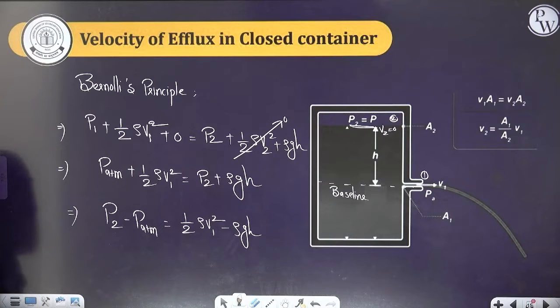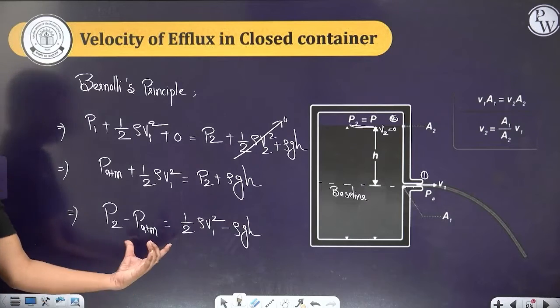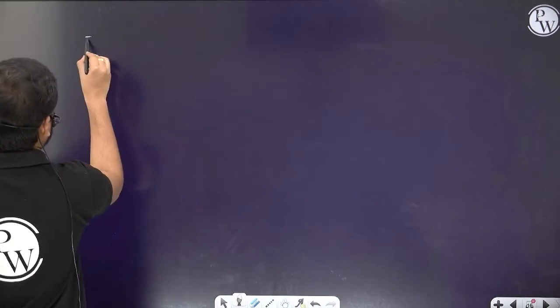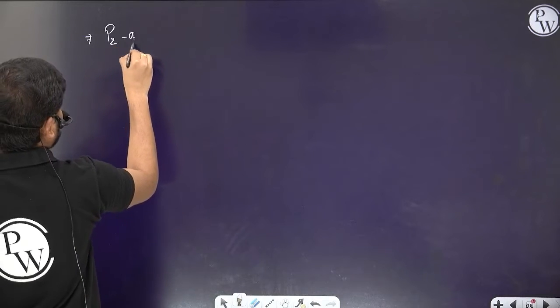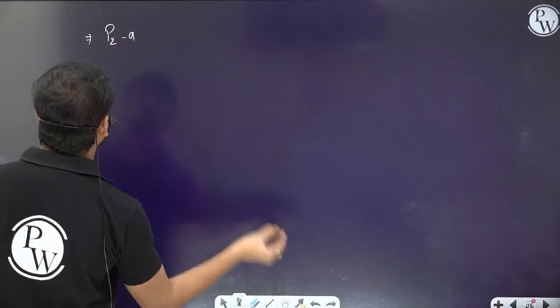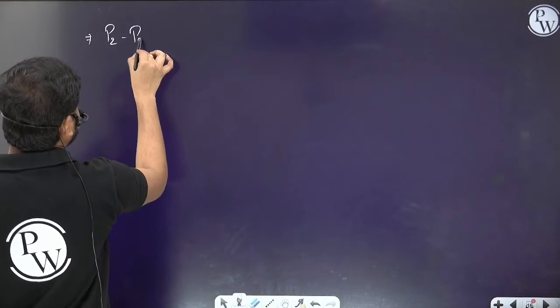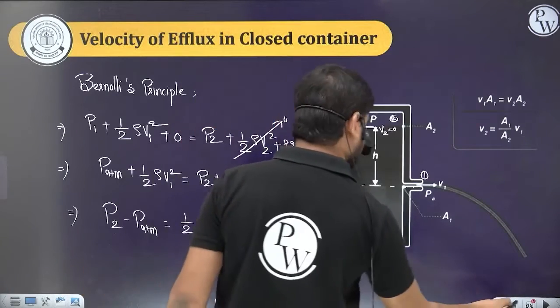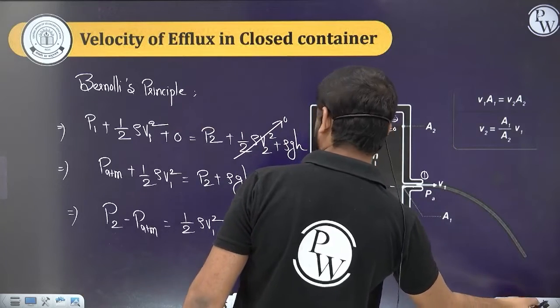So you just have to find what is the velocity there. That's it. Do the calculations now. So P2 minus P atm. So what did we get? Done, everyone. Half rho v1 square. So just take the LCM there.